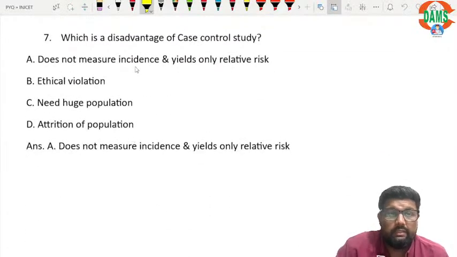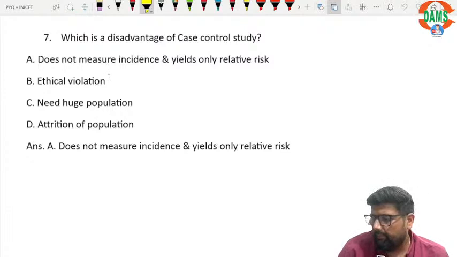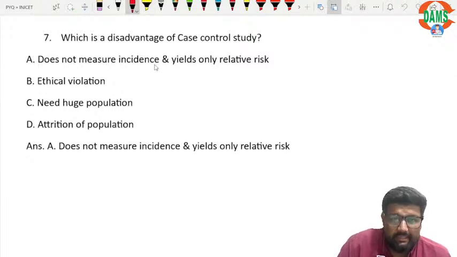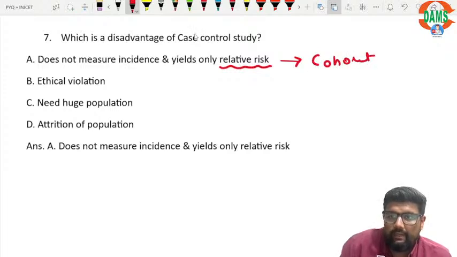Now, which is a disadvantage of case control study? Does not measure incidence and it yields only relative risk? No. Relative risk and incidence are measured in a cohort study, whereas in a case control study I get the odds ratio.